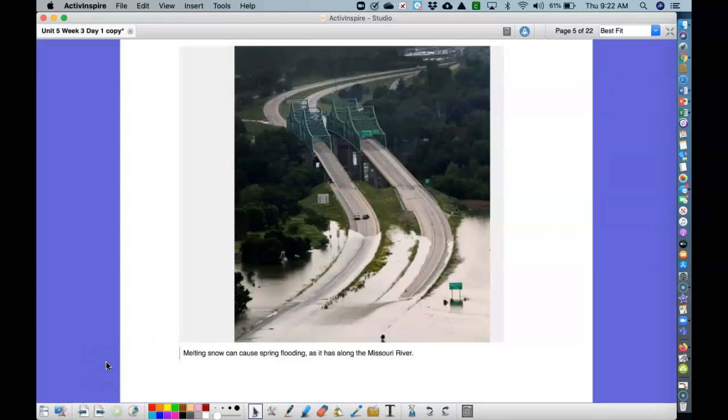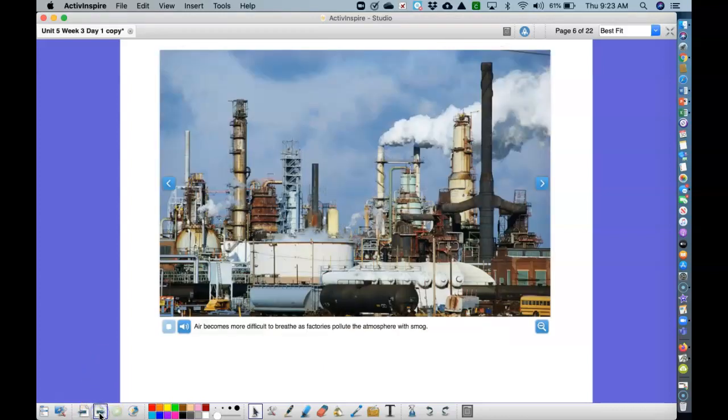Here we see melting snow has caused flooding along the Missouri River, and it's covering the roadways. On this picture, you can see all of the pollution that's headed into the air because of the factory.